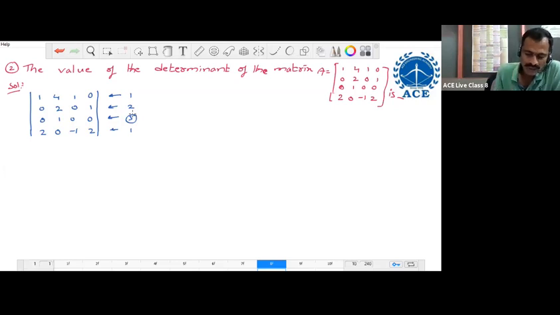Next, in the same way, along the columns also, we find the number of zeros. Along the first column, 2 zeros. Along the second column, 1. Along the third column, 2 zeros. Along the last column also 2 zeros. So row wise the maximum number of zeros is 3, that is along the third row. But column wise the maximum number of zeros is 2. Compared to columns, along the third row we have more zeros. That is why choose the third row only, because it has more zeros compared to all other rows and columns.